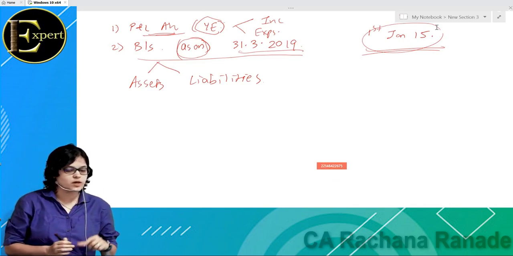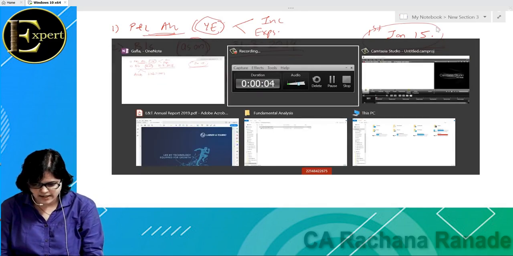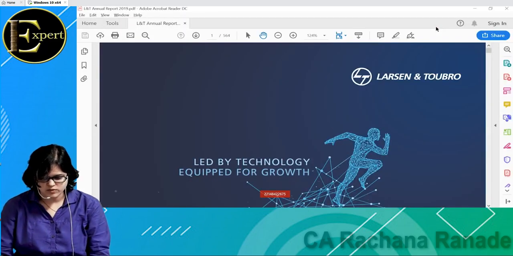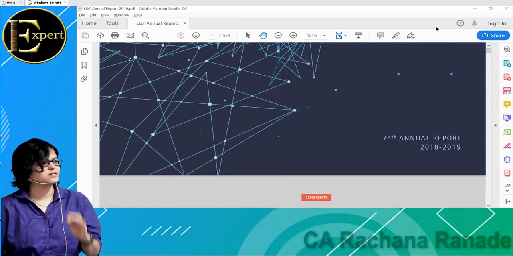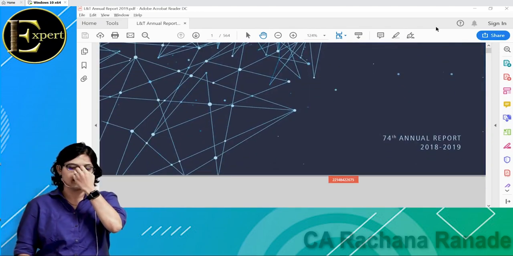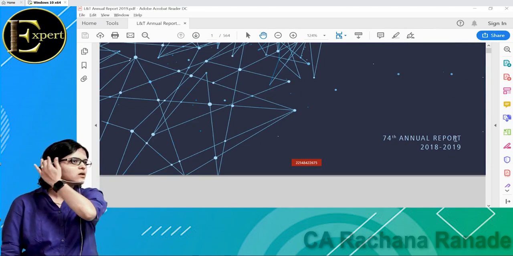Okay. Now today what we are going to do is, if you remember, I showed you L&T annual report, and today I've got L&T annual report 2018-19 Larsen and Toubro. And if you remember, what was this annual report? Can anyone tell me what an annual report was?